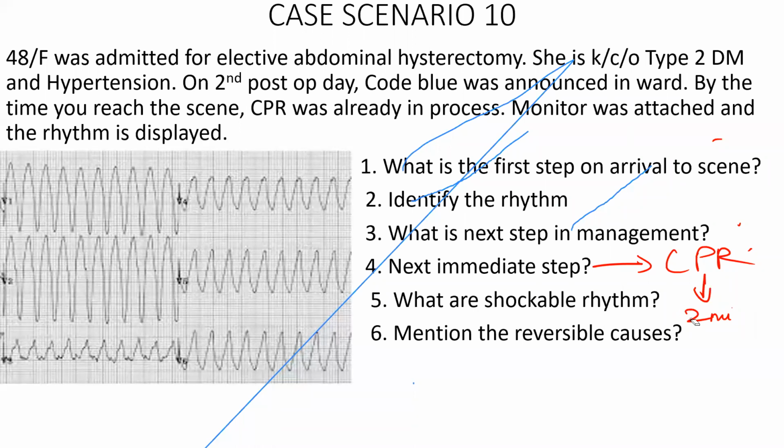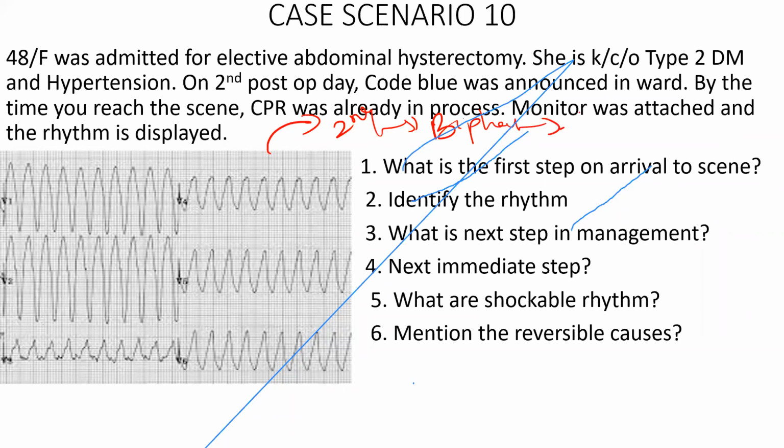At the end of 2 minutes, you're again seeing the same rhythm. What do you do? I'll shock again, sir. You're going to give a second shock. How much energy? I'll increase the energy, sir. For biphasic, the maximum you can give is only 200 joules. Again, 200 joules biphasic. If it is monophasic, how much energy can you give? 360, sir. Okay, so a biphasic shock is given, CPR is continued.